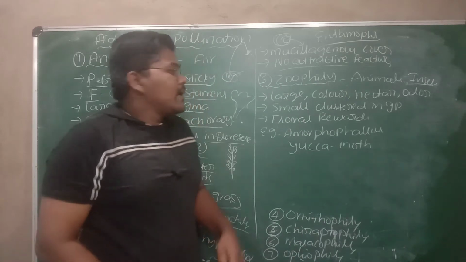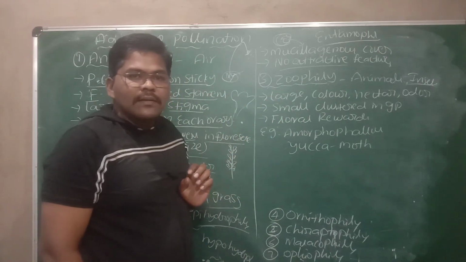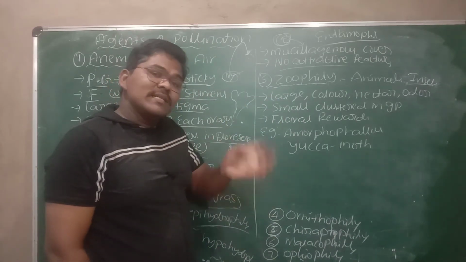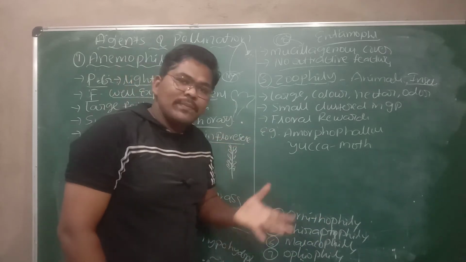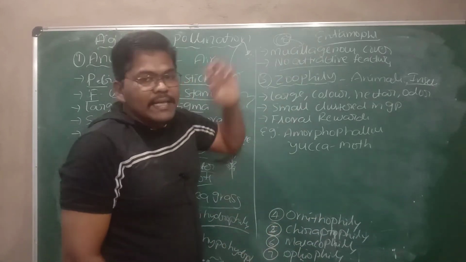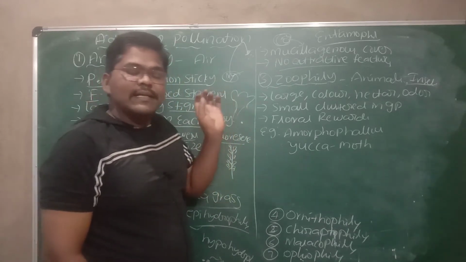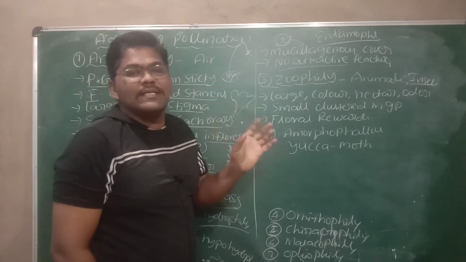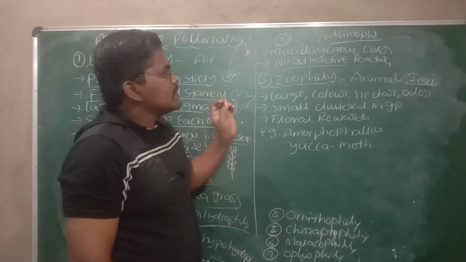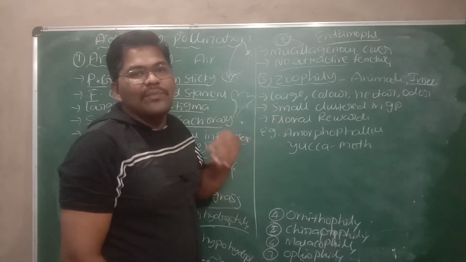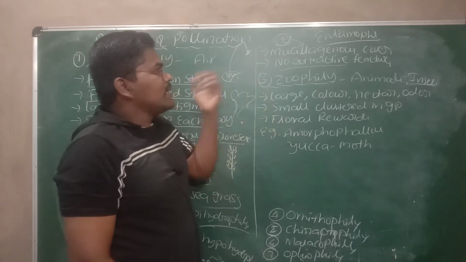Entomophily is also a type of zoophily, but in zoophily all animals including insects are involved in pollination, whereas in entomophily only insects are involved. In entomophily also, mainly bees. Bees are responsible for most of the pollination in entomophily.